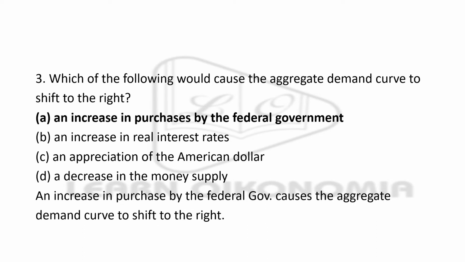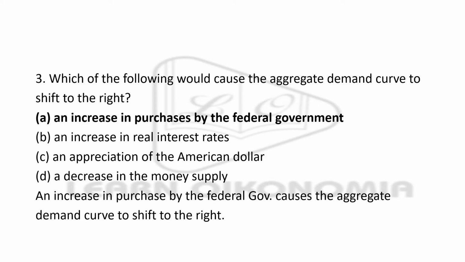The third question asks like this: which of the following should cause the aggregate demand curve to shift to the right? So you know that the aggregate demand curve would be shifting to the right. What can be the cause of the same? Options are an increase in the purchase by the federal government, an increase in the real interest rate, appreciation of the American dollar, and a decrease in the money supply.